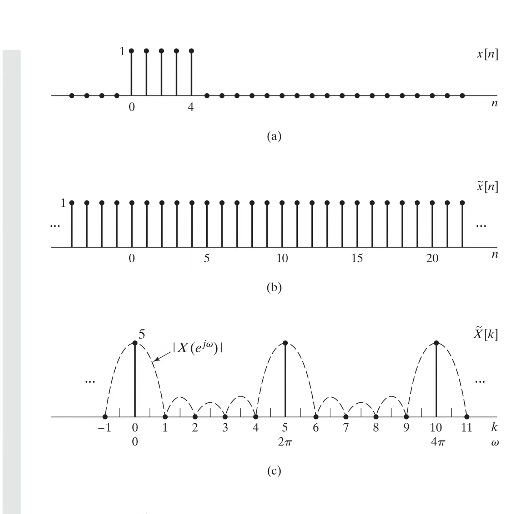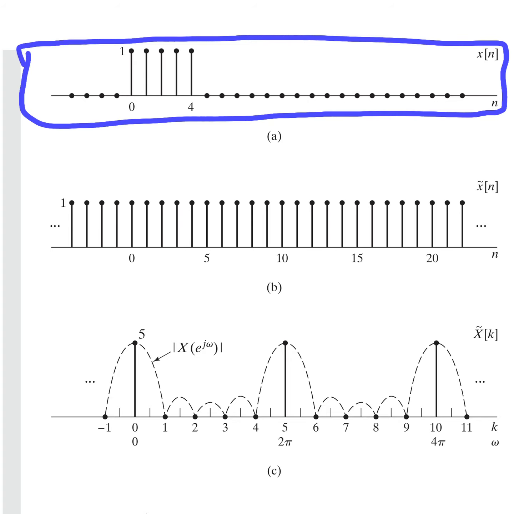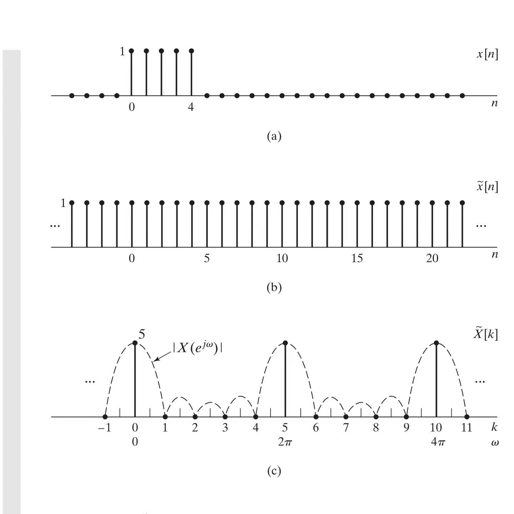Okay, so we are considering a finite duration sequence x of n, which is illustrated in this figure A. What do you see? x of n is a finite duration sequence having values from 0 to 4, and otherwise it is 0. Here let's consider N is equal to 5, which is not less than the length of the sequence.